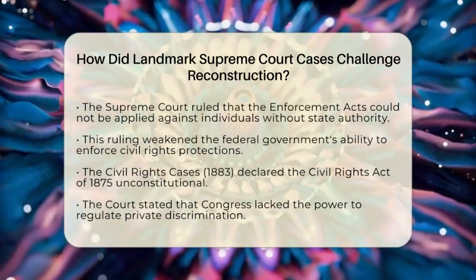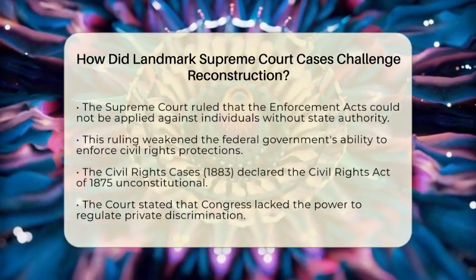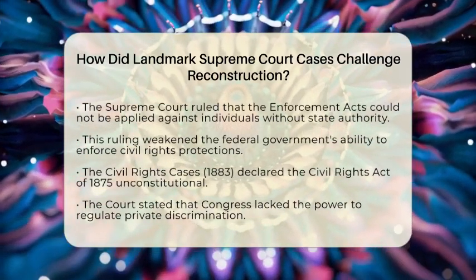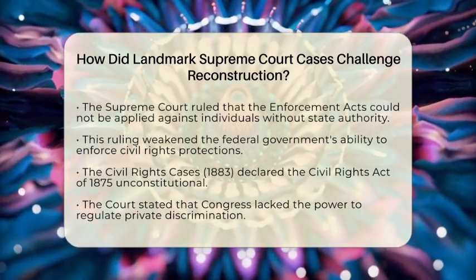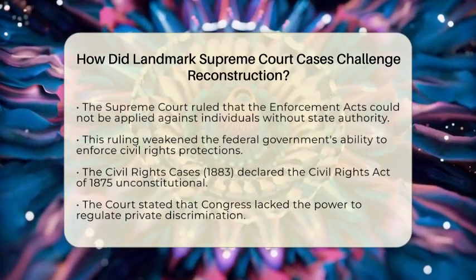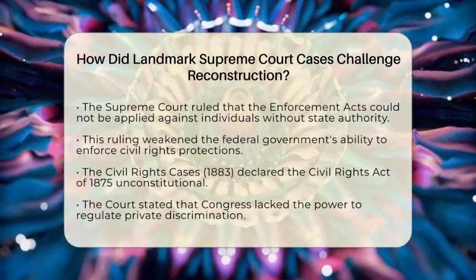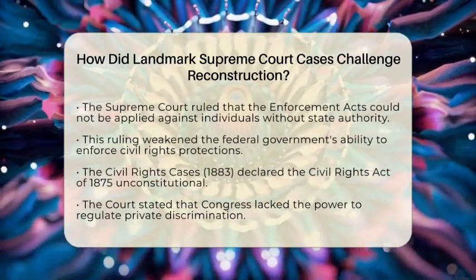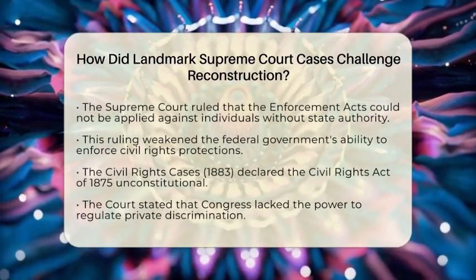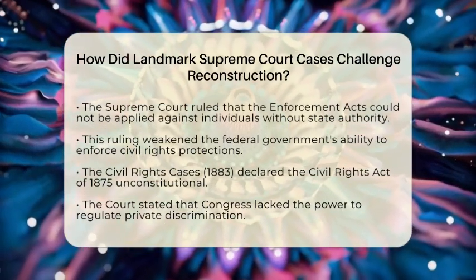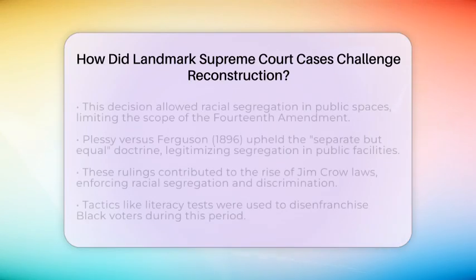Next came the Civil Rights Cases in 1883. The Supreme Court declared the Civil Rights Act of 1875 unconstitutional. The court argued that it was beyond Congress's power to regulate private discrimination. This decision allowed racial segregation in public spaces, as only state actions were deemed illegal under the 14th Amendment.